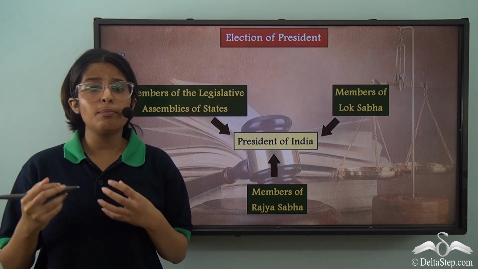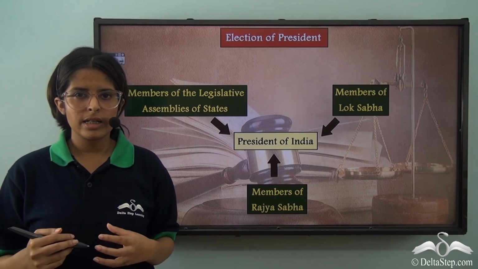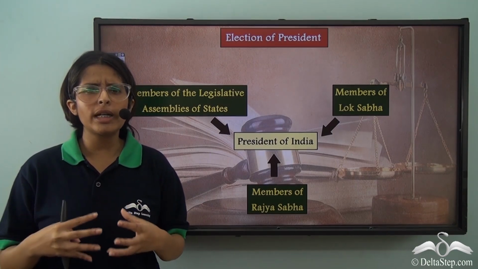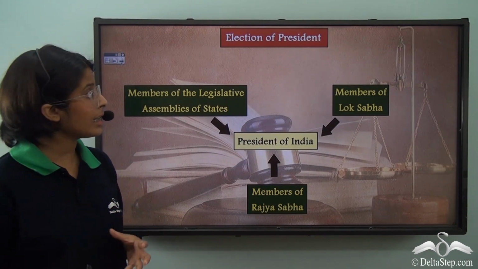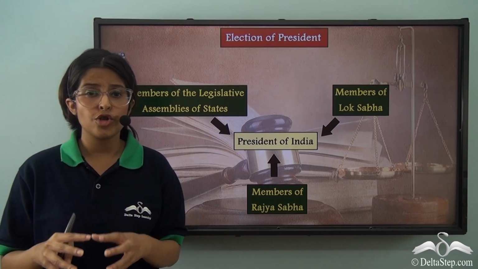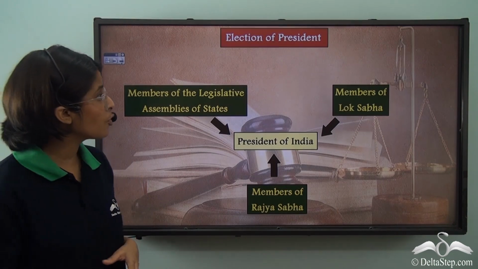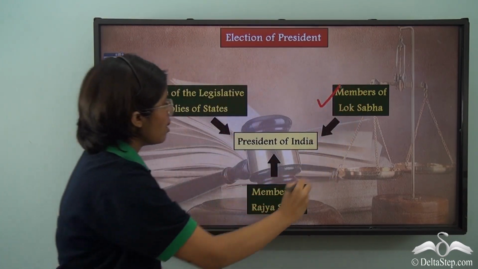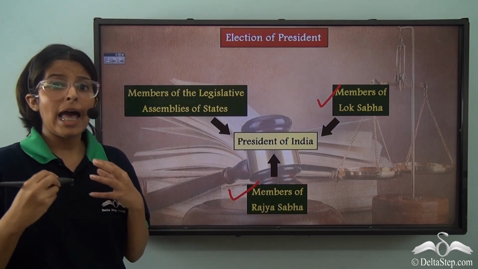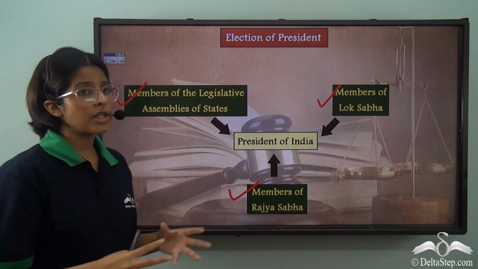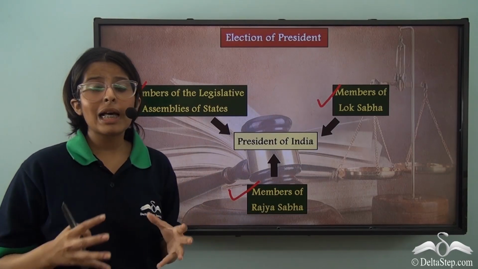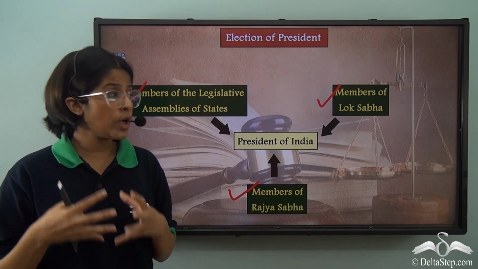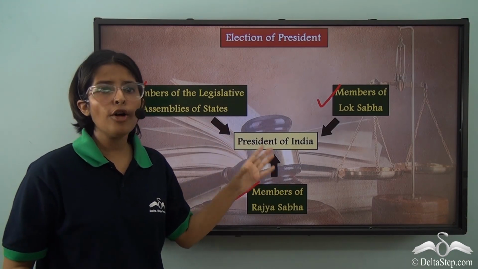So firstly, the parliament elects the president. The president is obviously not elected in a direct election like the prime minister or the chief minister is elected. The president is thus elected by an electoral college which is formed out of the members of Lok Sabha, the members of Rajya Sabha and the members of the legislative assemblies of the states. So all of them together make up an electoral college which elects the President of India.